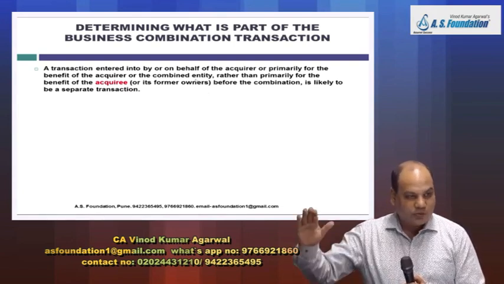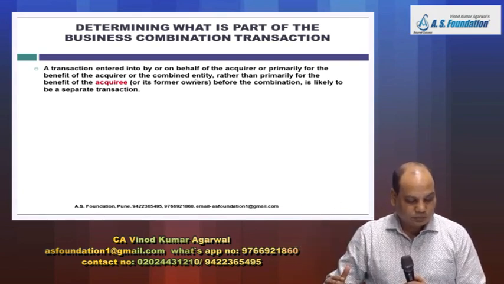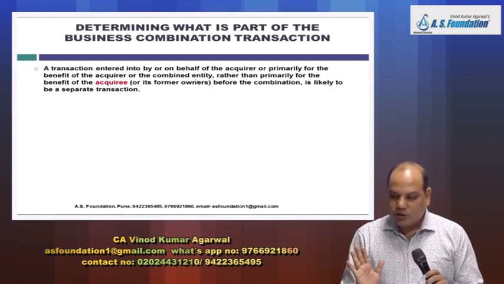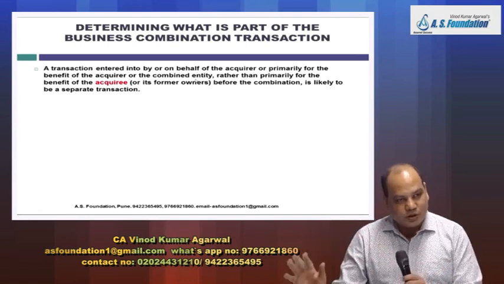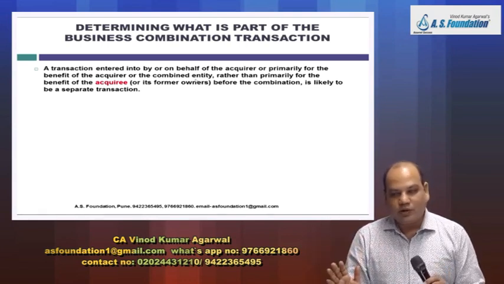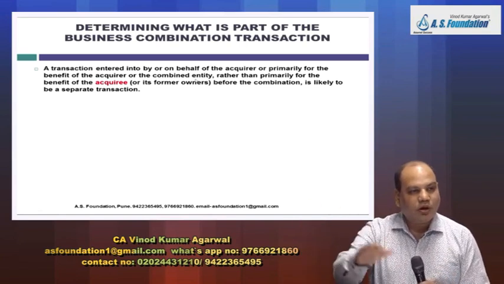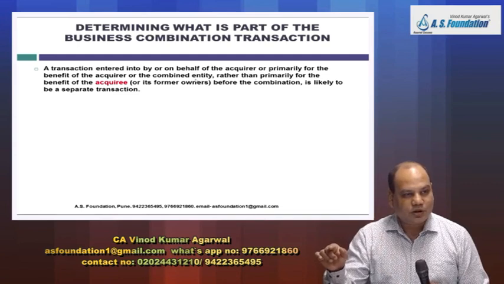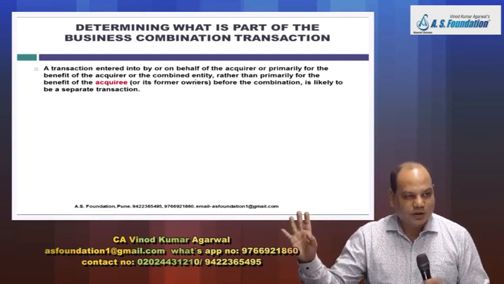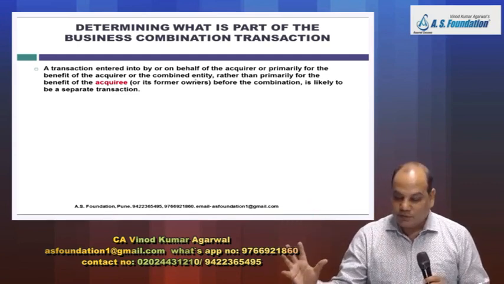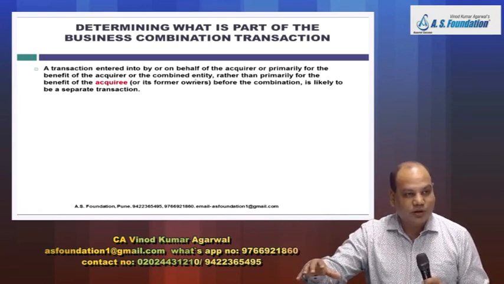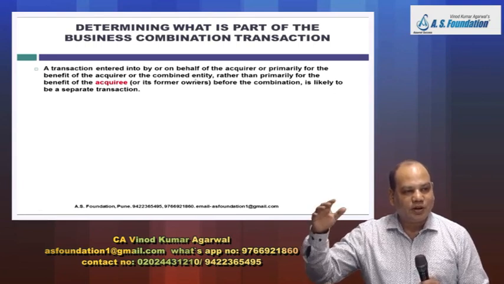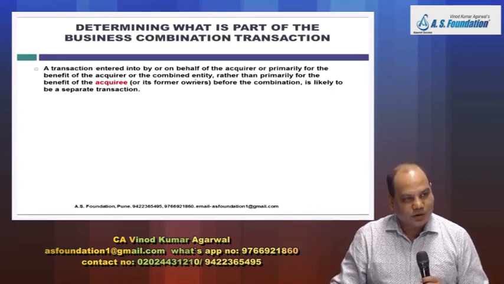Now the standard has given some guidelines, and these guidelines will help us decide whether a transaction relates to the business combination or to something other than the business combination. If it relates to the business combination, it's part of the consideration, acquisition accounting. If it is other than the business combination, then it is to be accounted for as per other relevant IFRS, right?